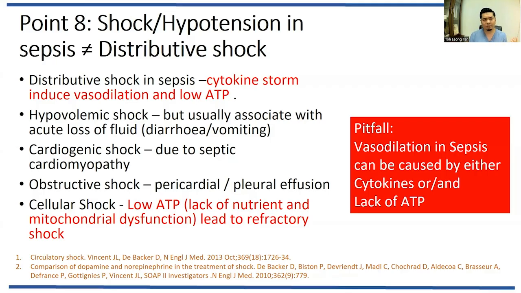So the pitfall here is that when you have vasodilatation in sepsis, it doesn't mean that it must be due to cytokines, but it can also be due to low ATP. This is what I want to highlight here. So the reversal can be different. For cytokines, it can be reversed by vasopressor. However, for lack of ATP, food or glucose is more important.